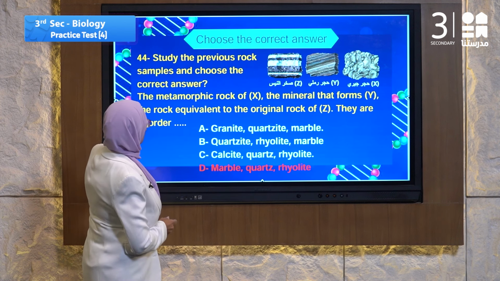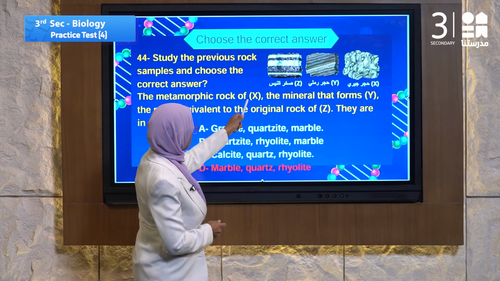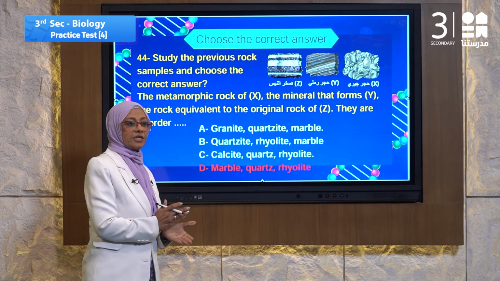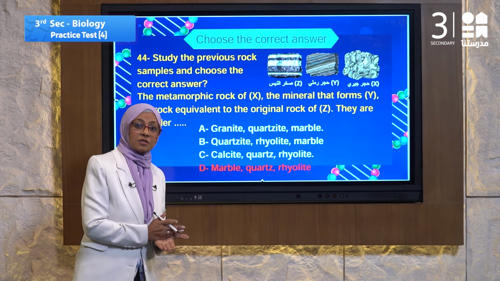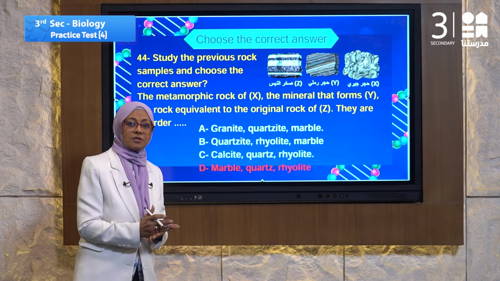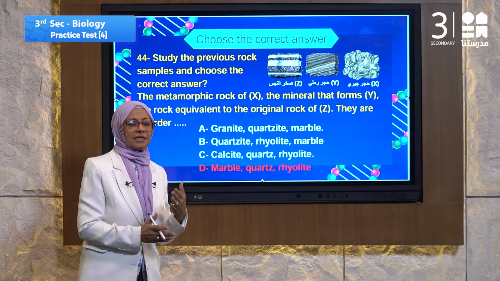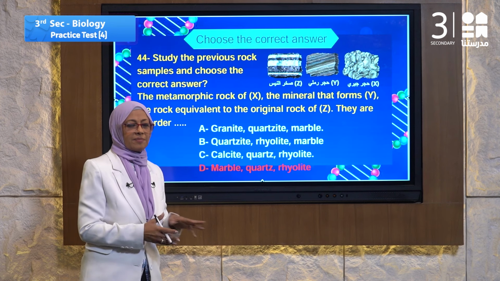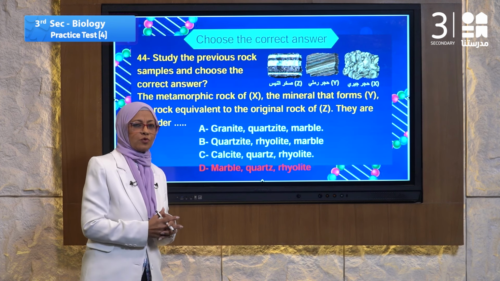The first one is metamorphic rocks. X, it must be marble. Metamorphic means that it changes from sedimentary rocks to metamorphic rocks by pressure or any other process, pressure or chemical substances would form it.